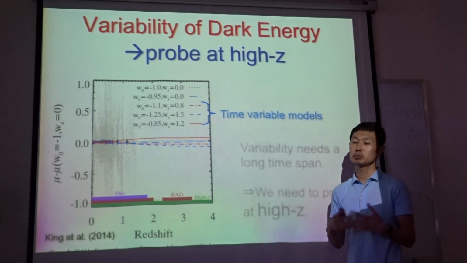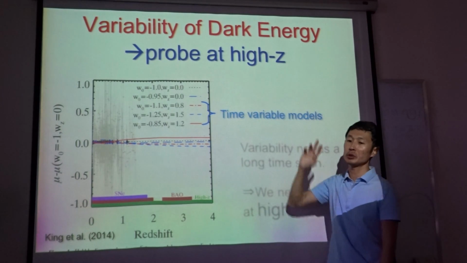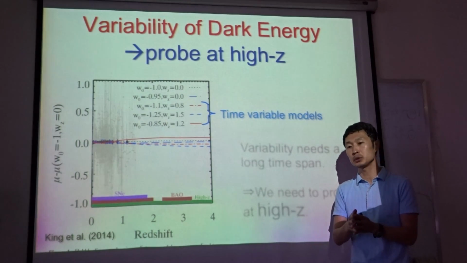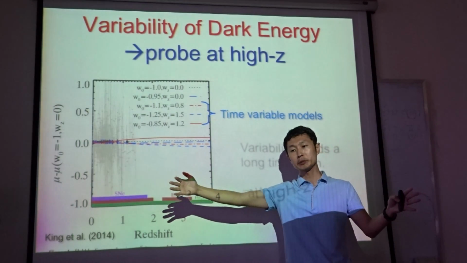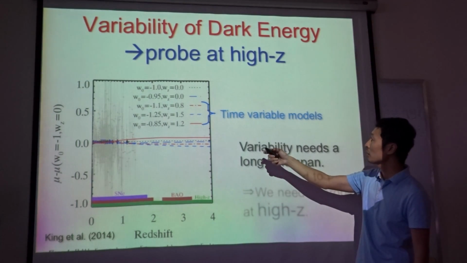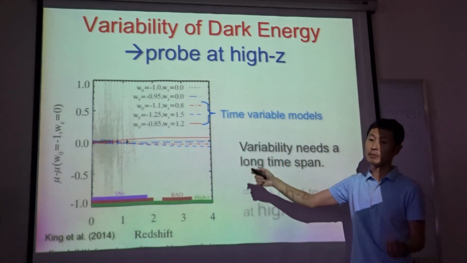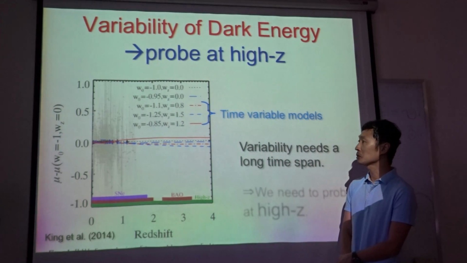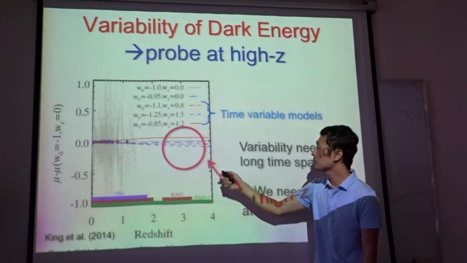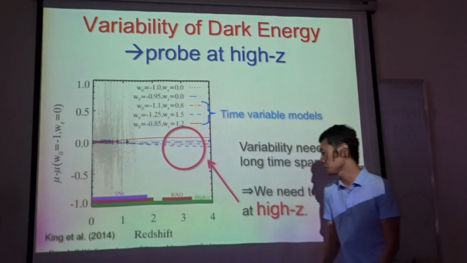And to probe the variability, it is important to probe at higher redshift, because it helps to investigate a long time span. For example, in this Hubble diagram, cosmological models with a time variable dark energy equation of state will have a larger difference at higher redshift, 2 and beyond.